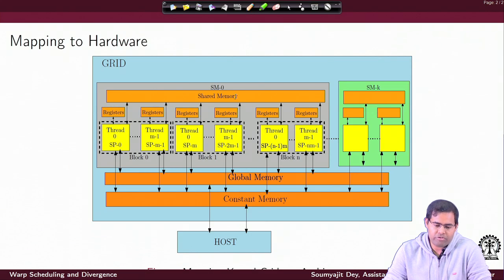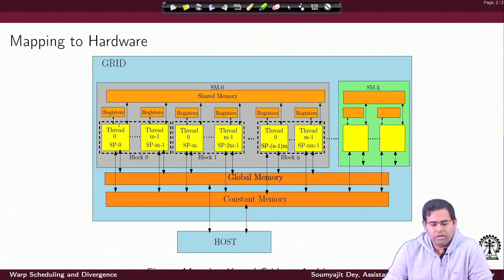Inside each SM we are trying to show how the register file is logically partitioned for the SPs. That means for the threads to do their computation privately, some part of the register file is blocked for each thread to store their automatic variables and all that, and each thread is mapped to each of the SPs.